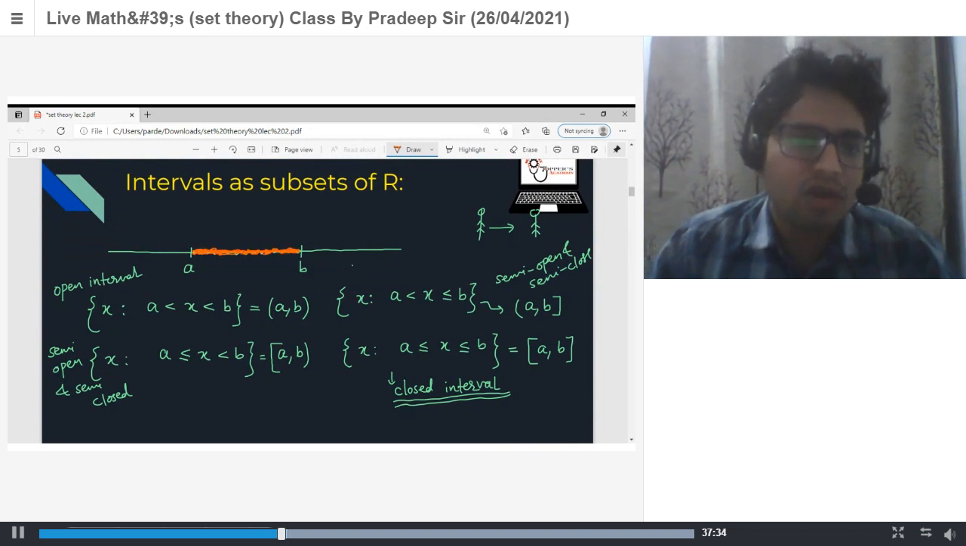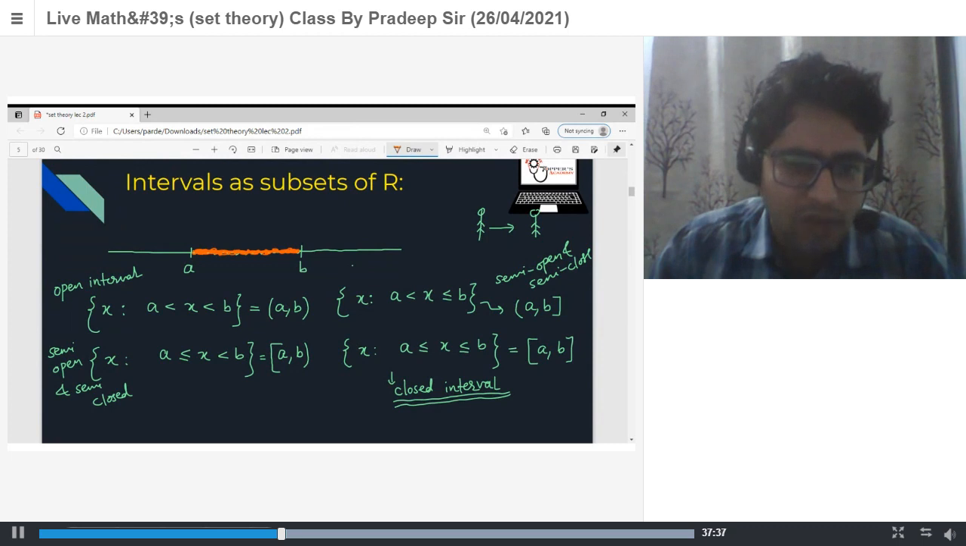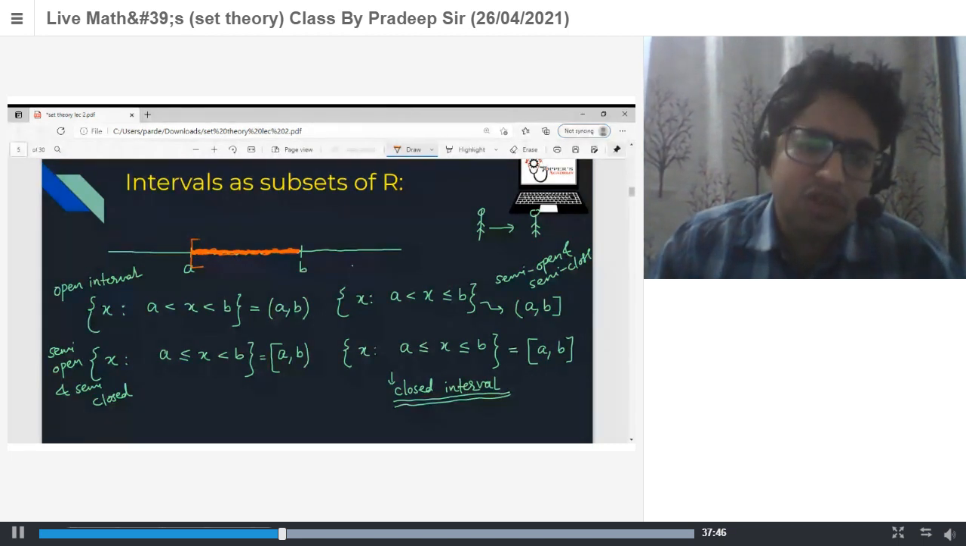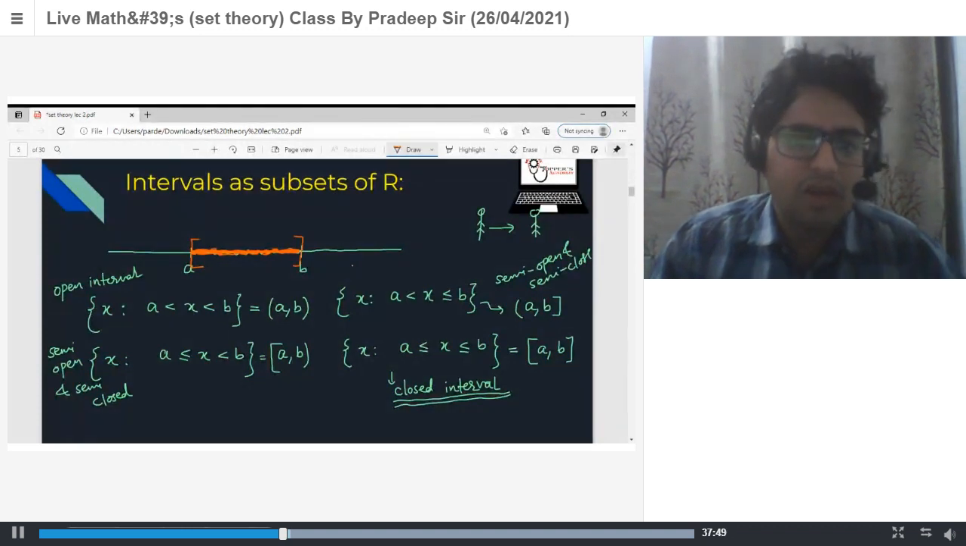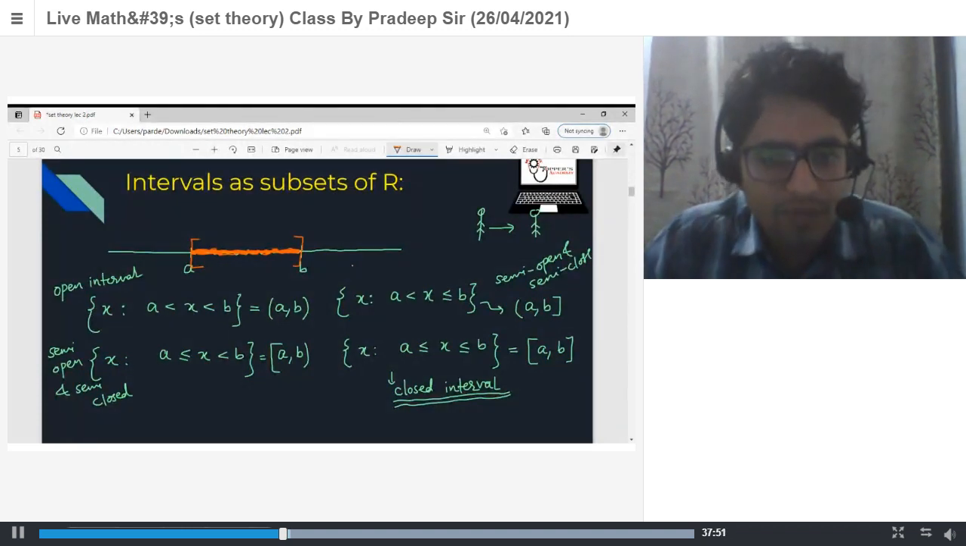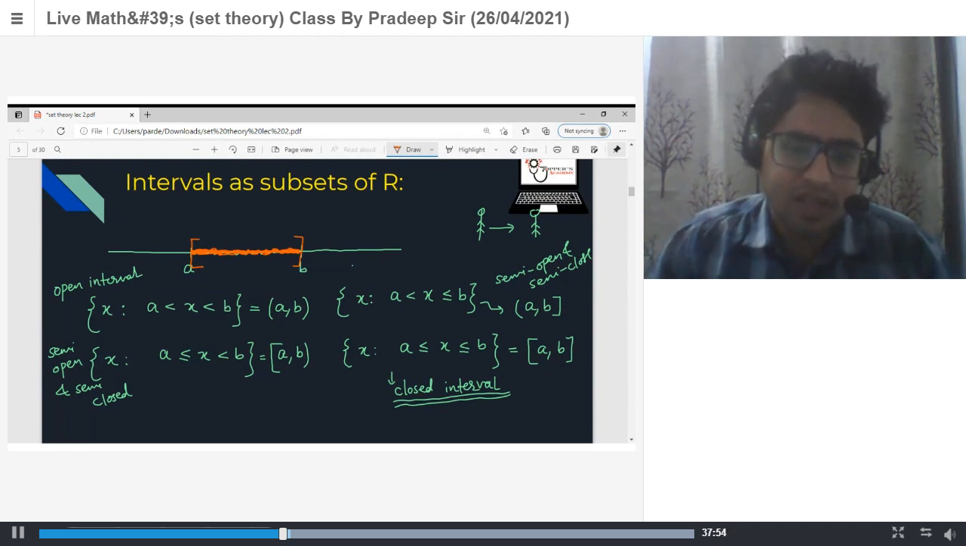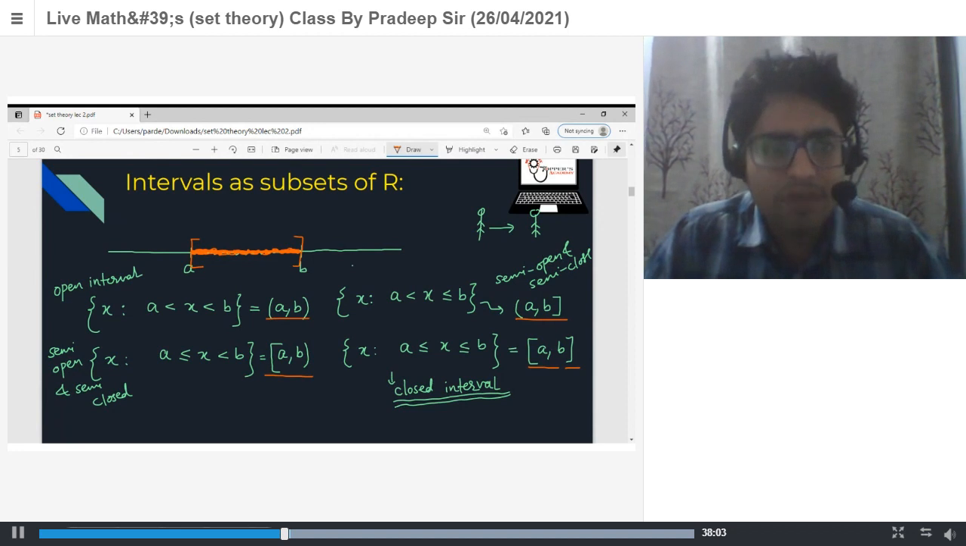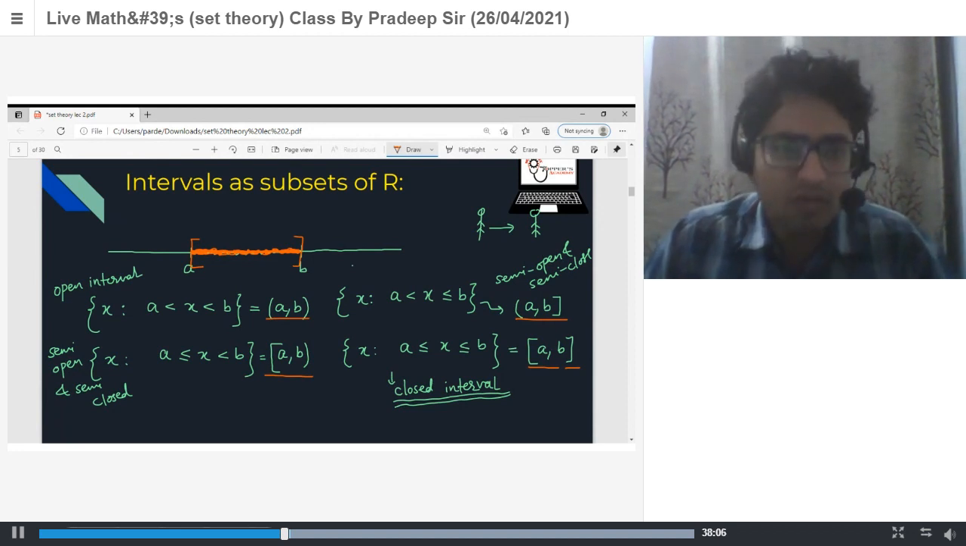We have an open interval when both A and B are excluded. When it is closed from the A side, it means we can include A in our set. If this is a closed interval, then we can include both A and B in our interval. So the notation is open A comma B, closed A comma open B, and closed A comma closed B. This is very important. In our next chapter, we'll use this very much.